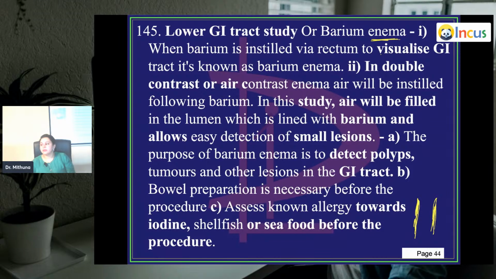The purpose of barium enema is to detect polyps, tumors, other lesions in the GI tract. Any kind of discontinuity in the lumen can be detected. Any filling defect can be seen. Bowel preparation is necessary before the procedure. Obviously, before you go for an enema, all that area has to be cleaned. Before we give barium, you have to definitely ask the patient if the patient is allergic to barium, or you do a small test to see if the patient is allergic to it. Also, you ask about other allergies like iodine, shellfish, or seafood before the procedure. But if the patient is allergic to all this, you cannot perform this test.